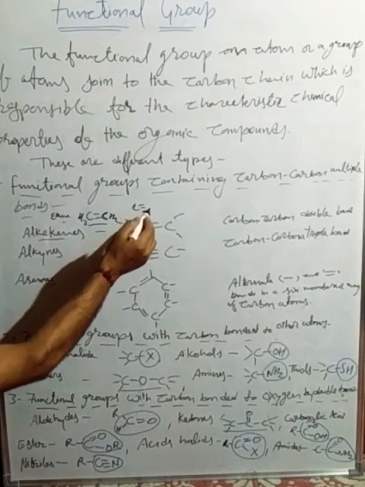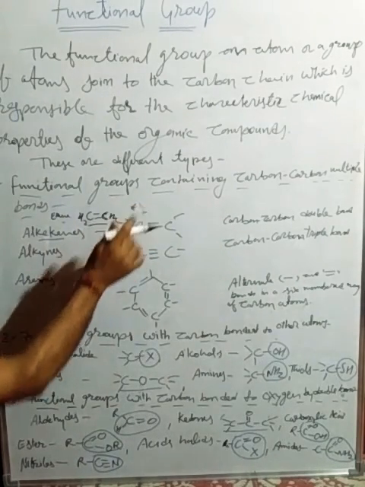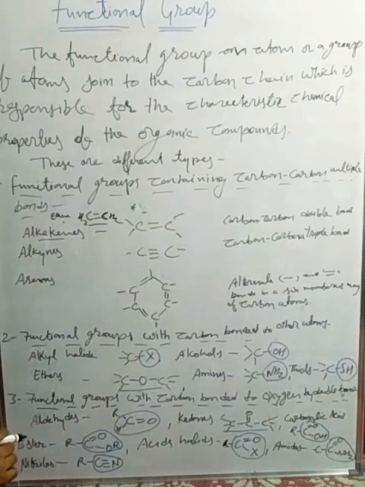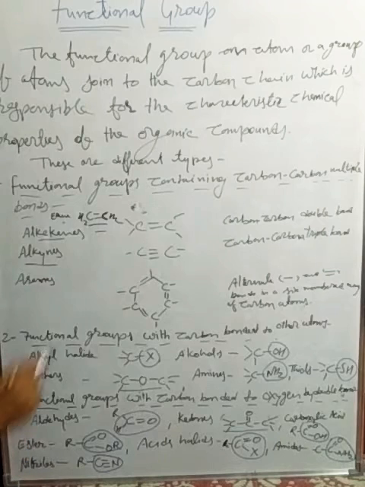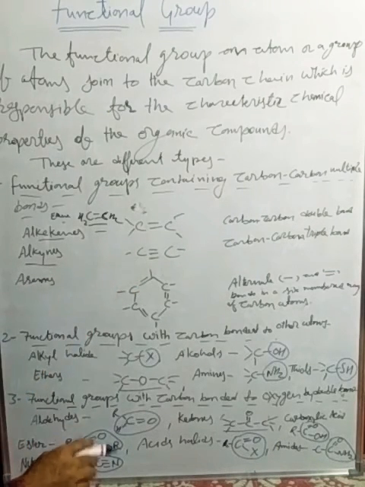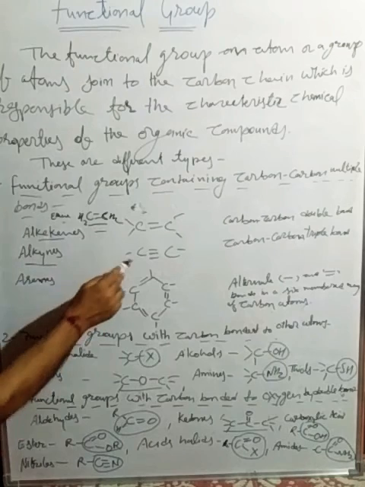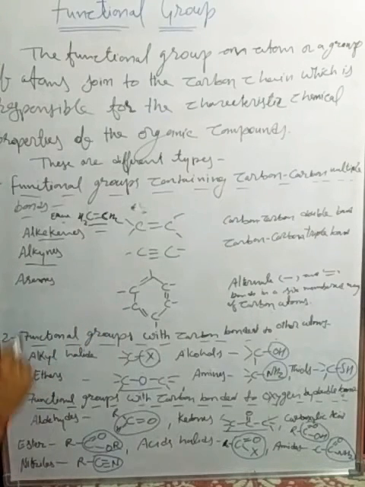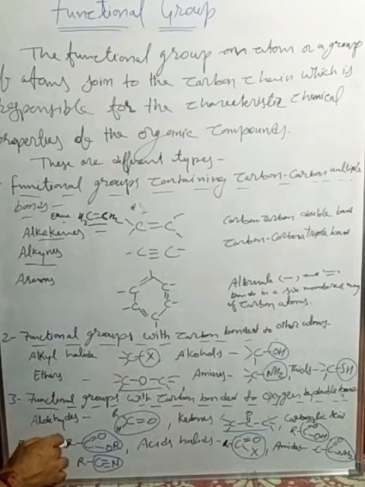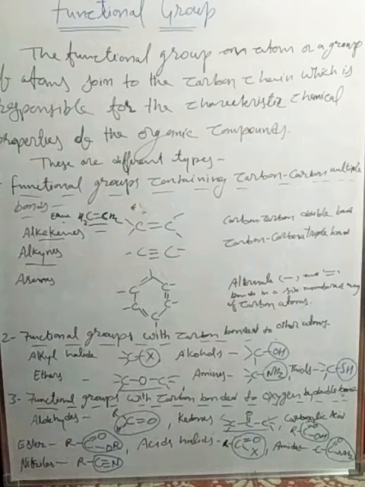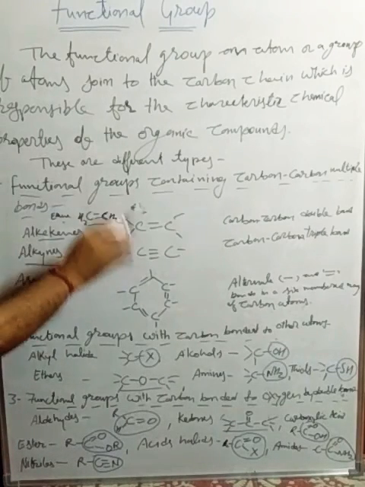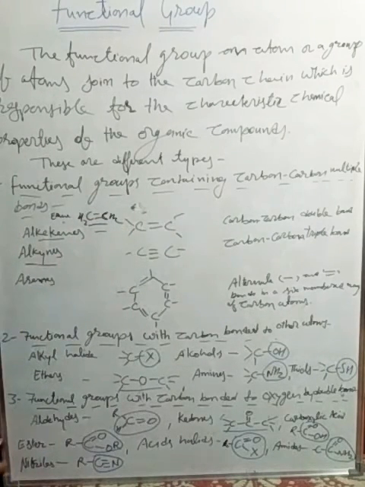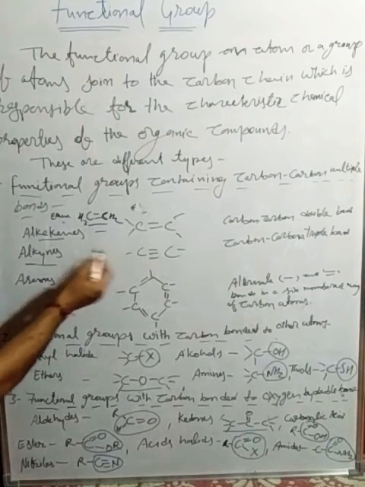We can also say there is another compound. The next one is the alkynes. Alkynes means a triple bond between the two carbons. Carbon-carbon triple bond is called an alkyne group. These are the functional groups: alkene groups, alkyne groups, and arene groups.